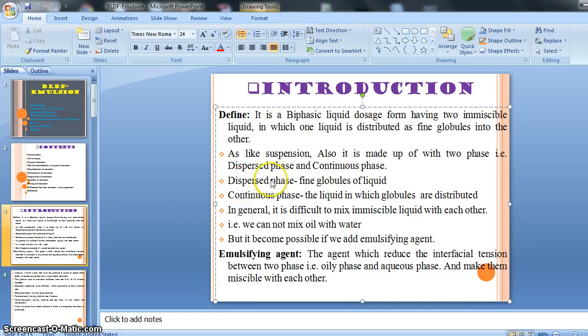So dispersed phase means fine globules of liquid. The liquid that is available in fine globules in a preparation, we call that liquid the dispersed phase. Then continuous phase is the liquid in which the globules are distributed.